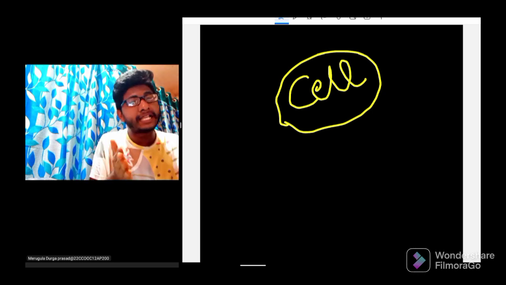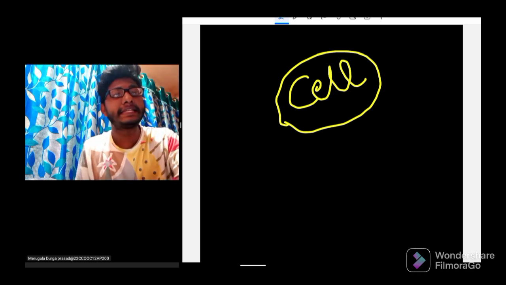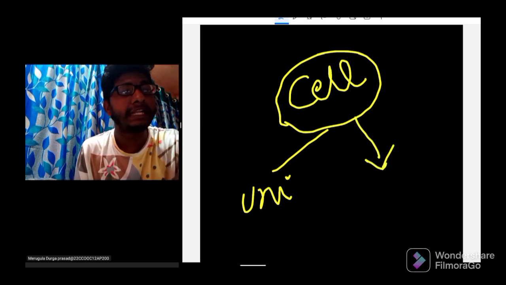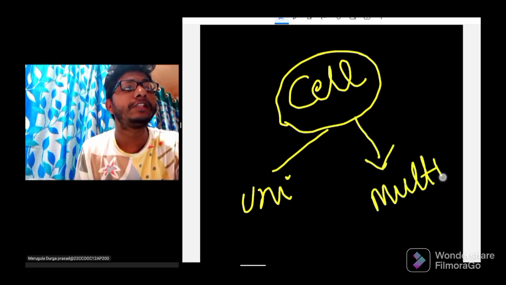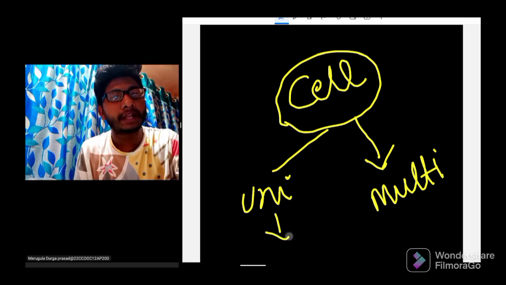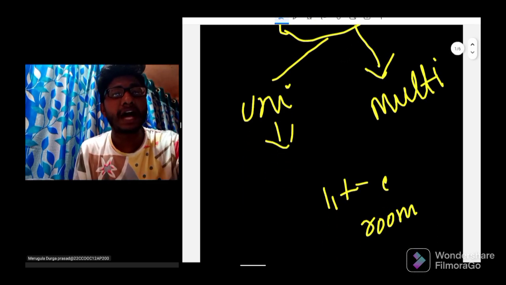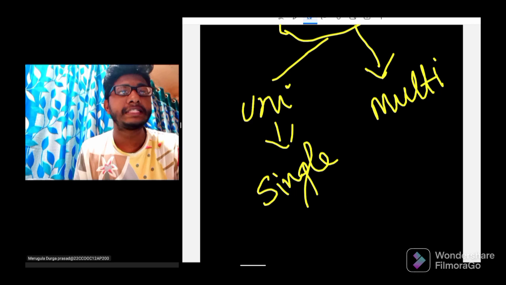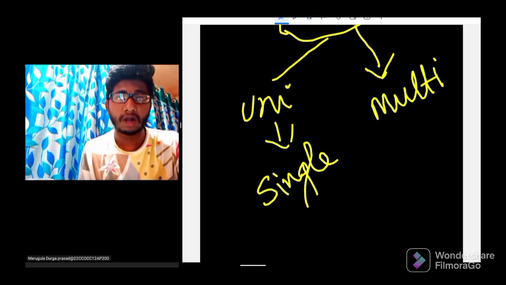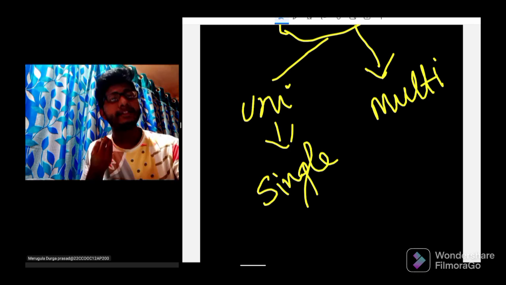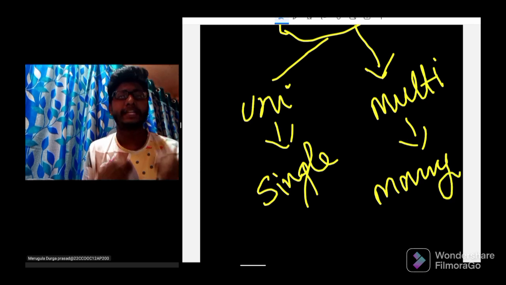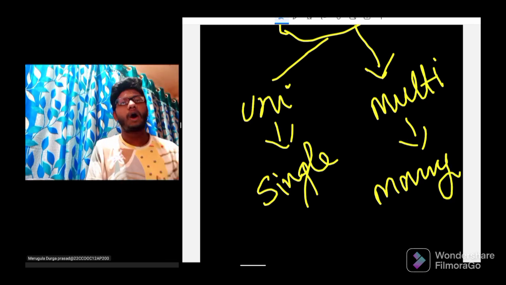Basing upon the number of cells, the organism is divided into two types. One is unicellular organisms, another one is called multicellular organisms. Unicellular organisms are the organisms which are made up of a single cell, and the organisms which are made up of many cells are called multicellular organisms.